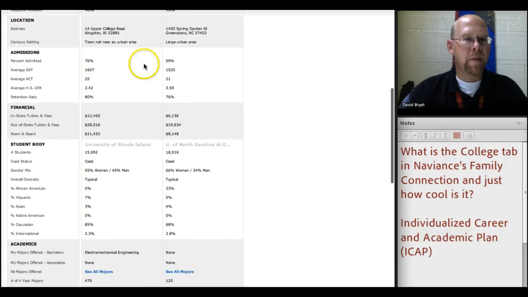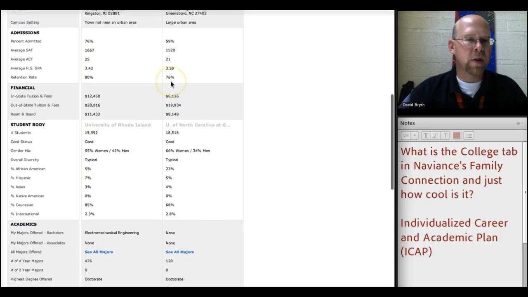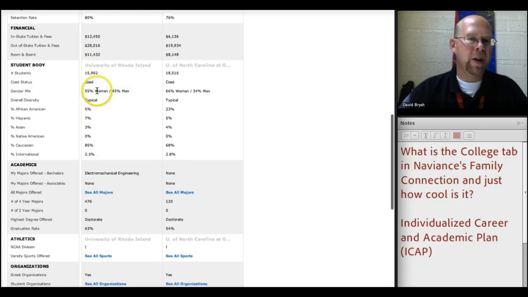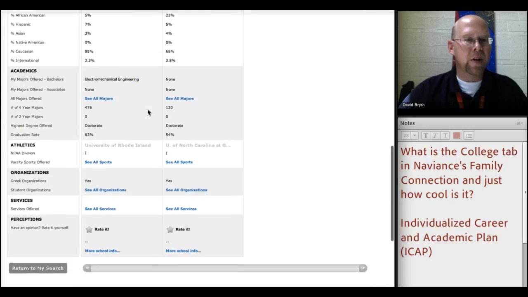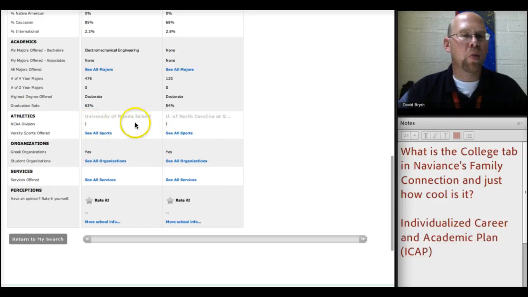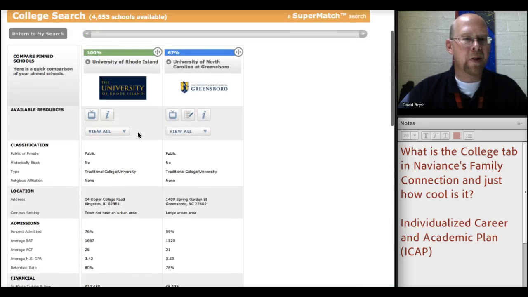You can see what percentage of applications are admitted to the school, what the average ACT and SAT scores are. You can see how much each school costs. You could compare how many men and women go there. You can compare the size of the campus. You could compare the number of majors if you cared about that. You could compare whether it's a Division I school or Division II or III or whatever the case is. That's the cool part about comparisons.